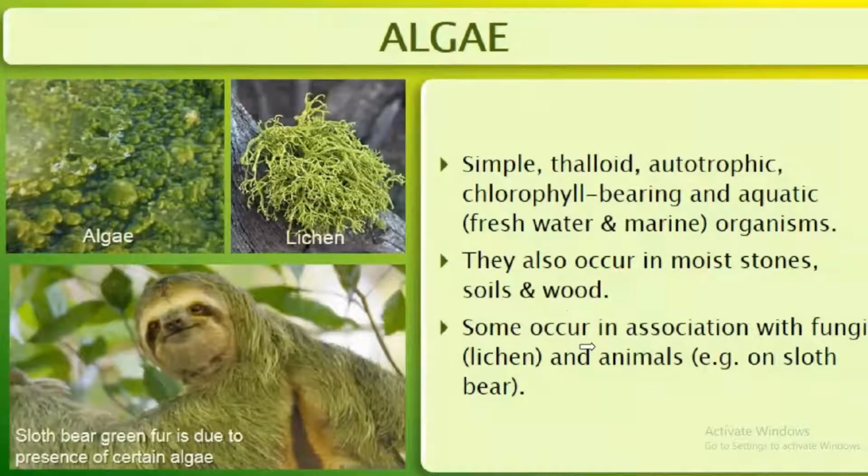Some occur in association with the fungi. Such type of association is known as lichen. And some of the algae are associated with animals. Example is sloth bear. Green fur is due to the presence of certain algae.